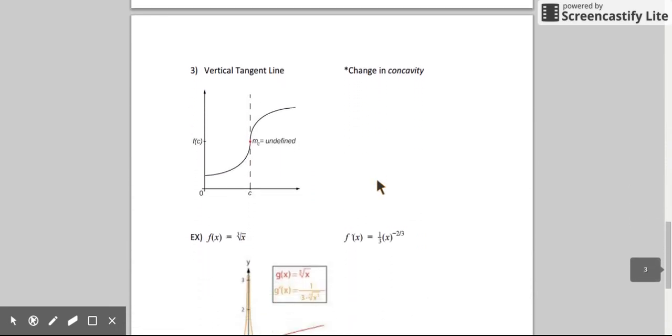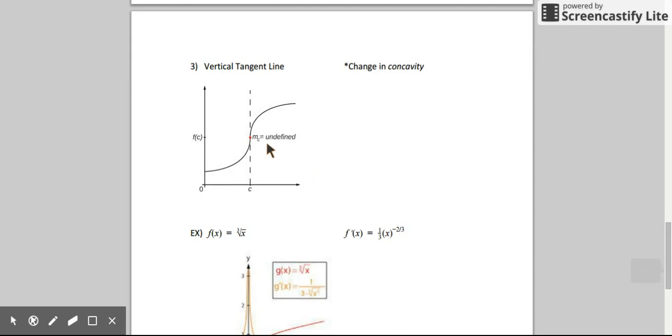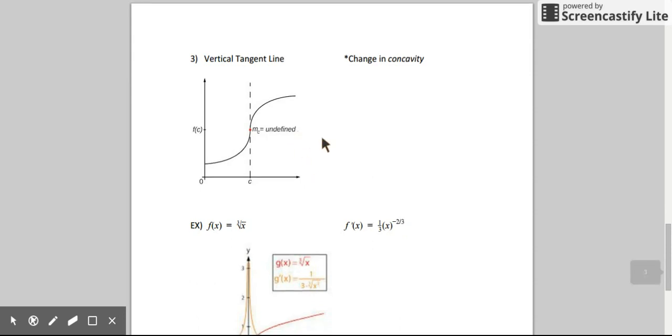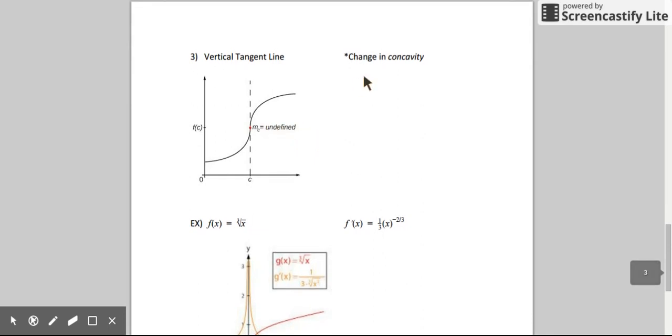One last case is that we can't find derivatives at vertical tangent lines. The reason why we can't find derivatives at vertical tangent lines is because of this thing called a change in concavity. So this graph is facing up right here along this interval. And then right here, it switches and changes to facing down. And that's known as concave up and concave down. And so right there at that vertical tangent line, it switches or changes concavity. And so we actually can't find the derivative at that spot.